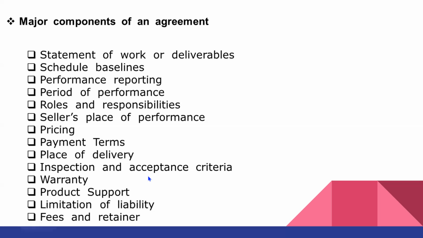But you can put it as an attachment of the contract. For example, a statement that the acceptance criteria is attached is needed, and the acceptance criteria which is attached is not separate from the contract, but is part of the contract.